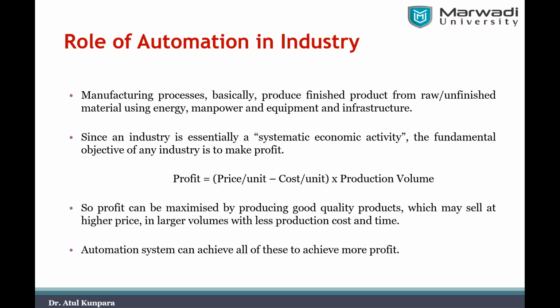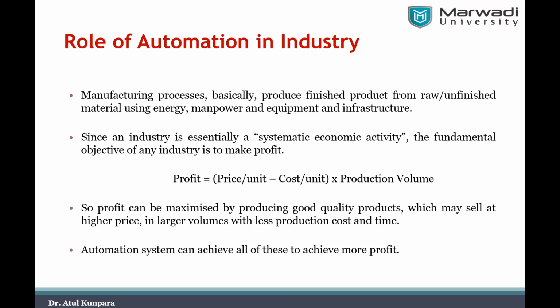Am I right? If you want to get a profit per month, you have to multiply with the production volume per month. And if you want to get per year, you have to multiply with the production volume per year. That's how you will be able to get the profit as per your required span of time. But ultimately, if you want to increase that profit with the help of automation in industry, what automation has to